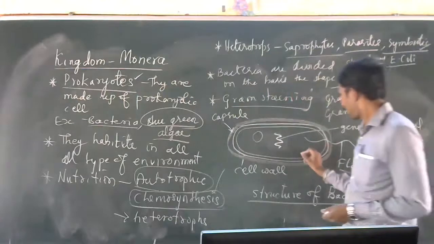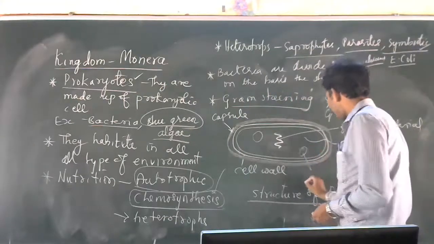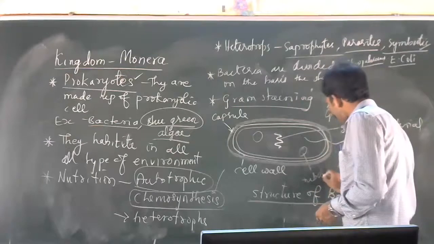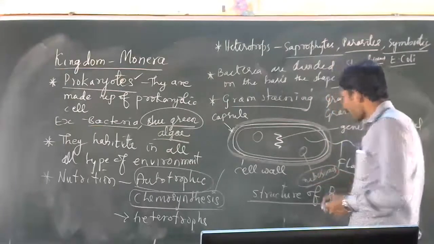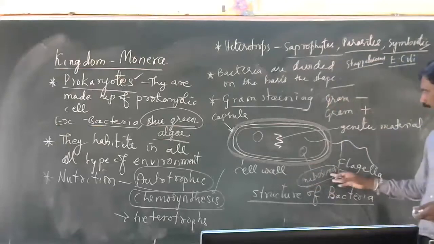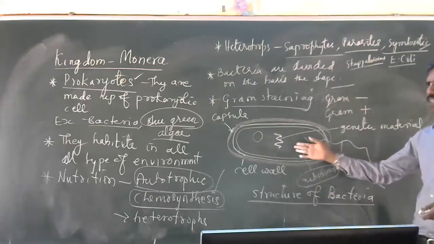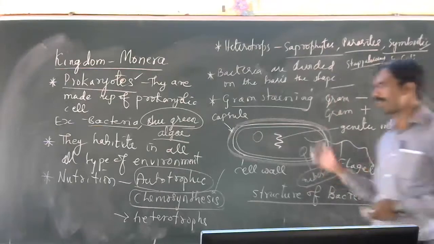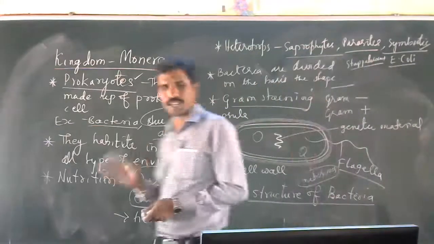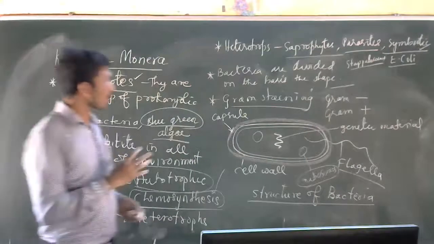Ribosomes are there, for protein synthesis. Ribosomes are called the protein factories of the cell, meaning the proteins required for the cell are produced by the ribosomes. Some organelles are there. This is the structure of the bacteria.